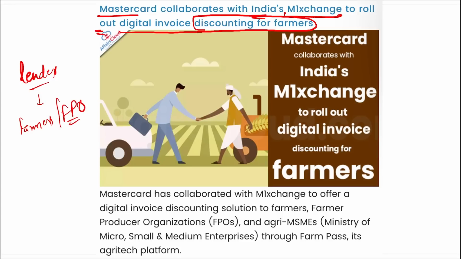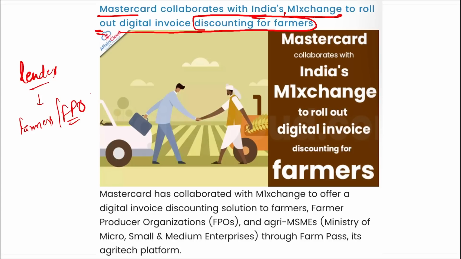Here Farmer Pass is a part of MasterCard's broader Community Pass platform. As a collaboration between M1 exchange and MasterCard, here RBI approved a facilitator for discounting and sale of the receivables to the banks and NBFCs that will bring together both the agriculture business and lender.